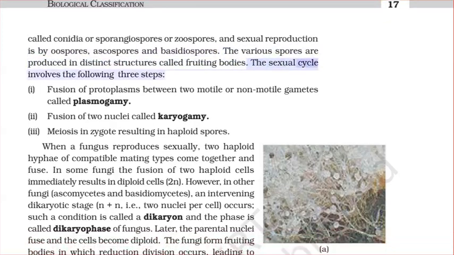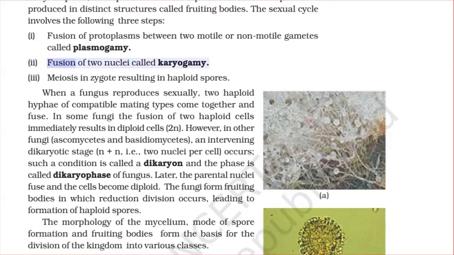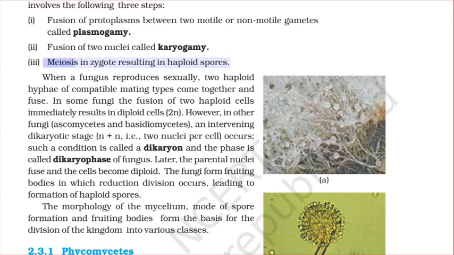The sexual cycle involves the following 3 steps. Fusion of protoplasms between 2 motile or non-motile gametes called plasmogamy. Fusion of 2 nuclei called karyogamy. Meiosis in zygote resulting in haploid spores.